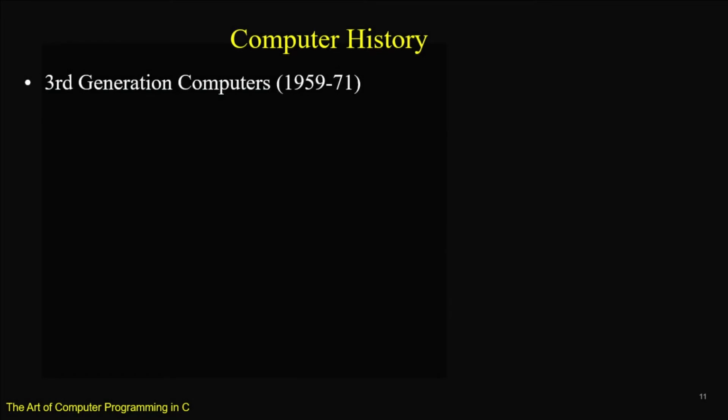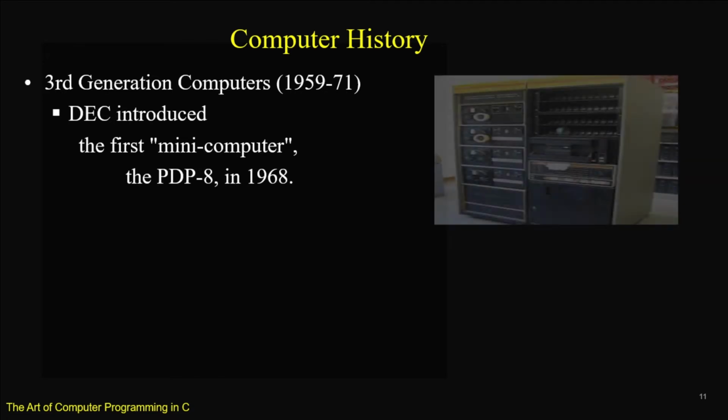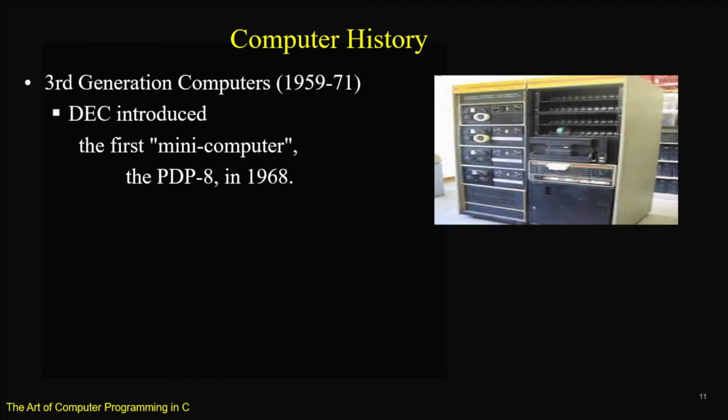Third generation computers was marked by IC. DEC introduced the first mini computer, the PDP-8, in 1968. Integrated circuits were the part of computer hardware.